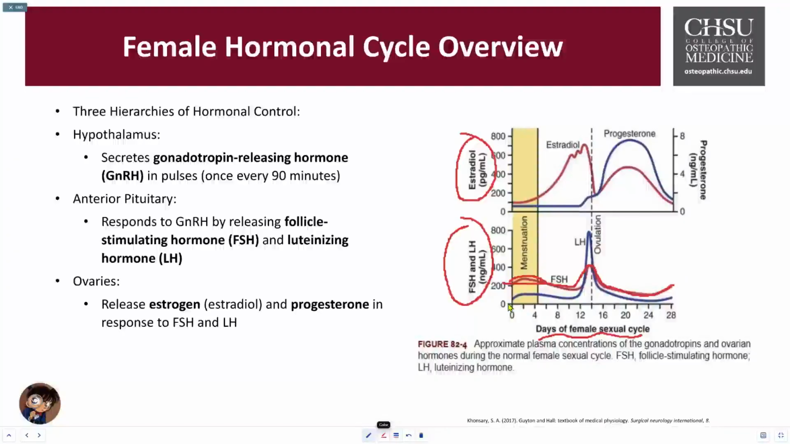LH follows a similar trajectory. It's higher in the beginning, it drops down a little bit, raises all the way up to close to a 2 to 3-fold difference, drops all the way back down right before ovulation. And on top, you can see estradiol plays a bigger role in the beginning of the cycle, whereas progesterone takes over post-day 14 for the uterine cycle.